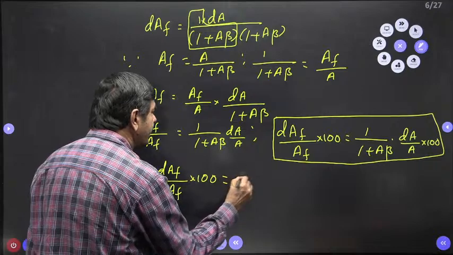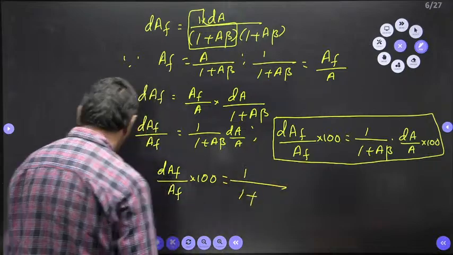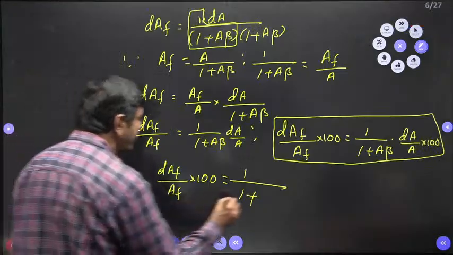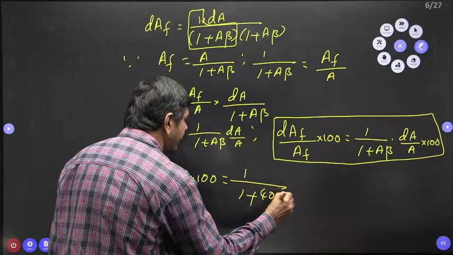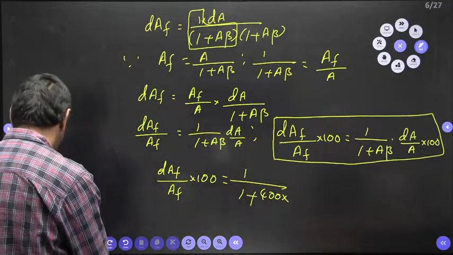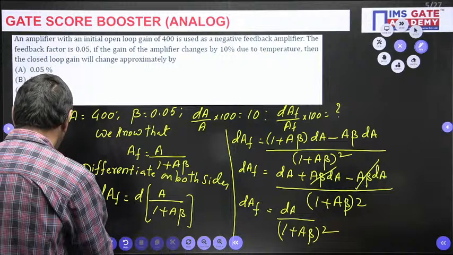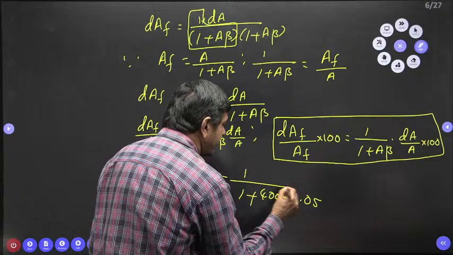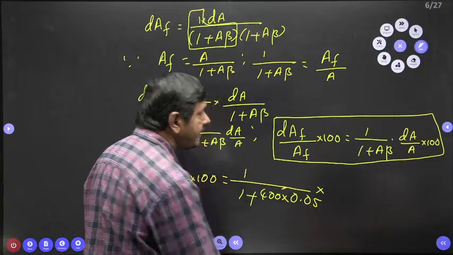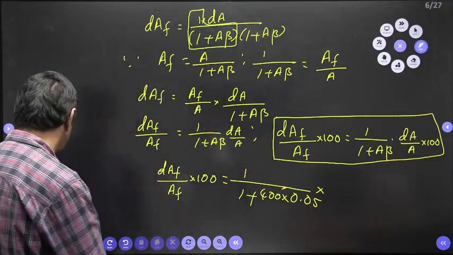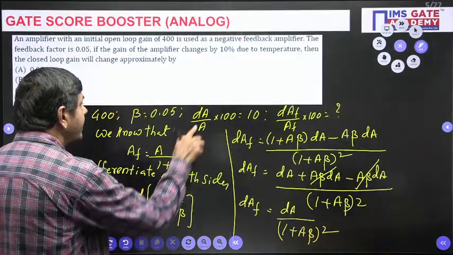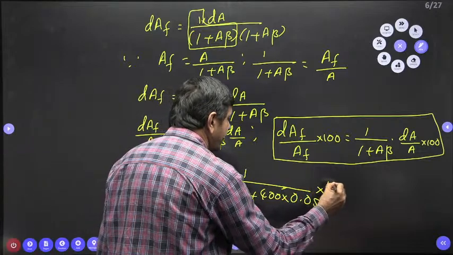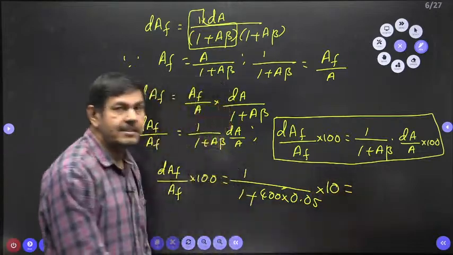In the problem it is given 1 by 1 plus A beta, open loop gain A equal to 400 is given. And what about the beta? Beta value is given as 0.05, into dA by A into 100, also given in the problem. dA by A into 100 is nothing but 10, you know very well, into 10. Use calculator and give its value.